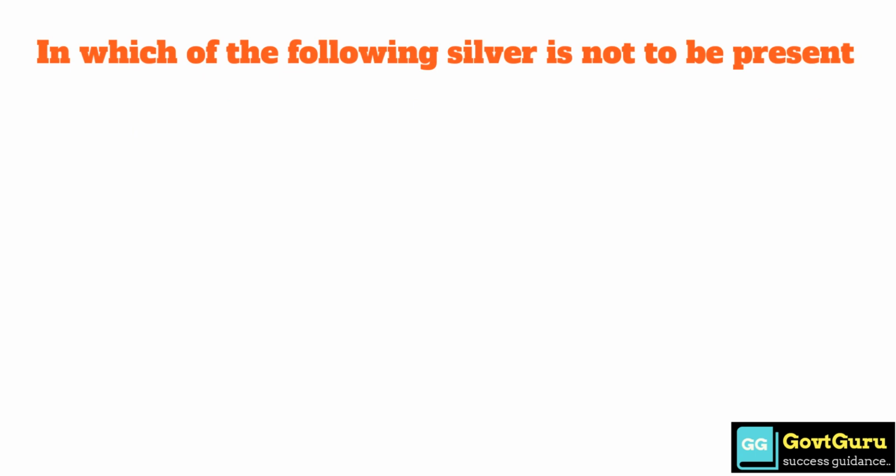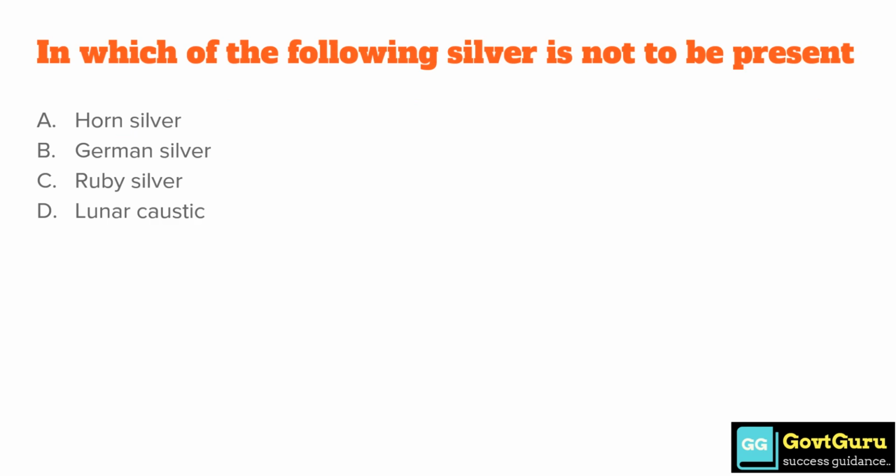In which of the following is silver not present? Option A, horn silver. Option B, German silver. Option C, ruby silver. And option D, lunar caustic. The correct answer is option B, German silver.